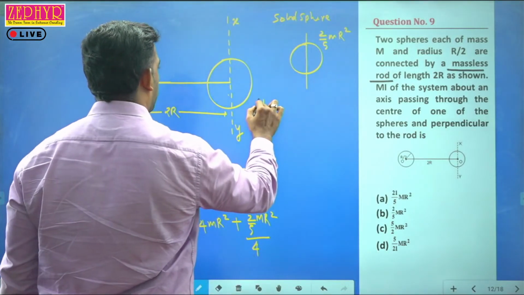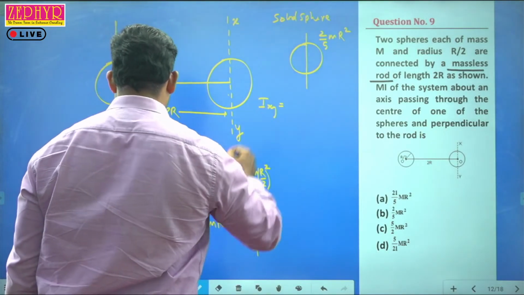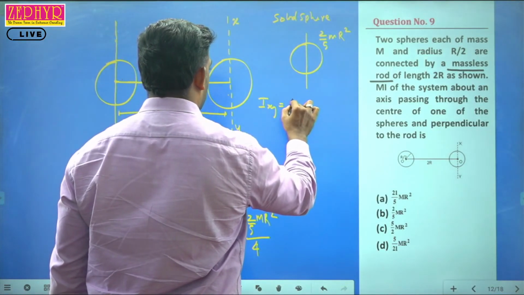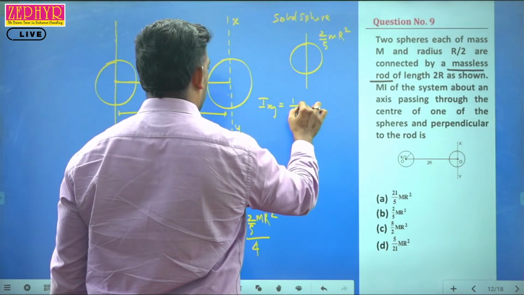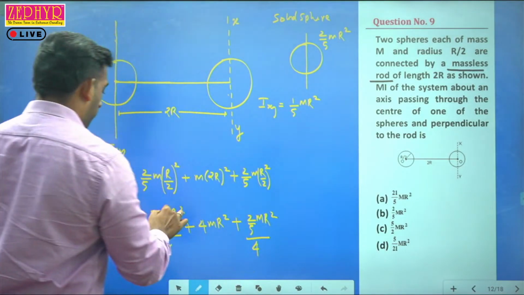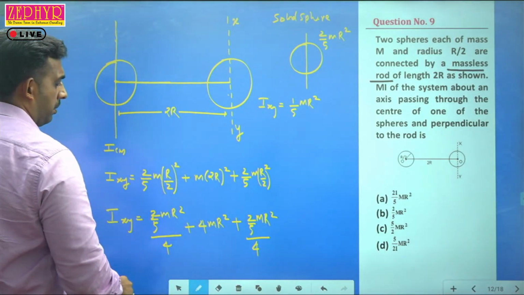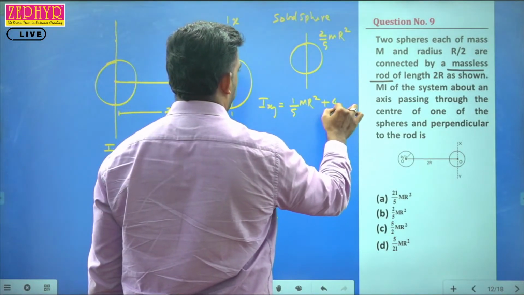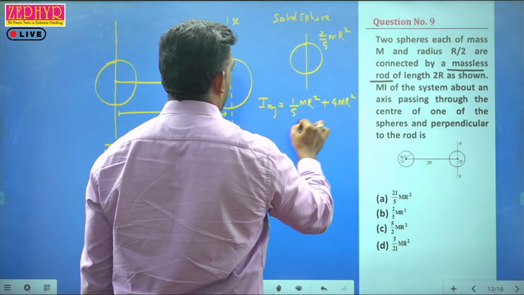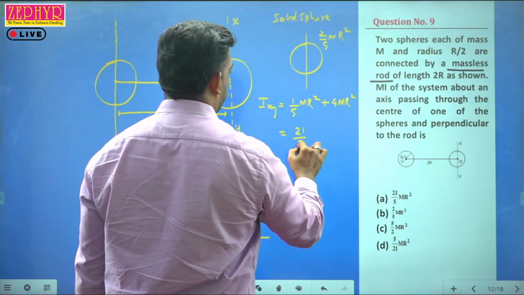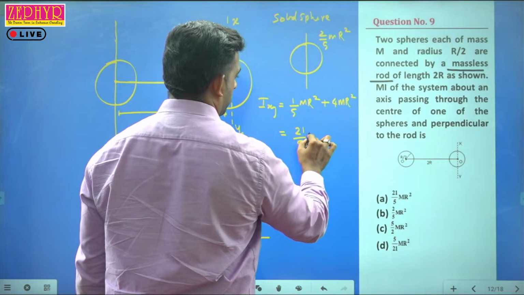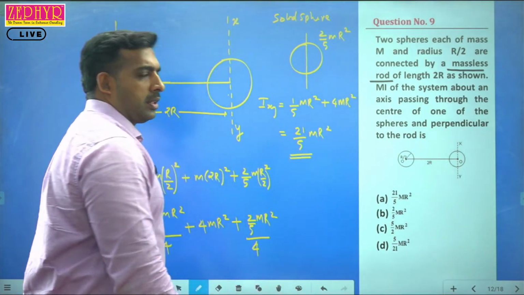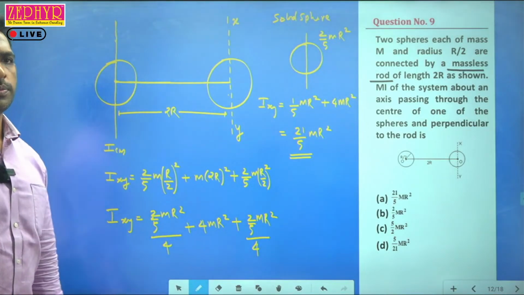So I xy is equal to 2/5 mr² plus 2/5 mr² divided by 4, which is equal to 1/5 mr², correct? Because it's 2/5 mr² by 2, the 2 is getting cancelled, we'll be getting 1/5 mr² plus 4mr² plus 4mr²? That is equal to, 5 4s are 20, 21/5 mr². So 21/5 mr².